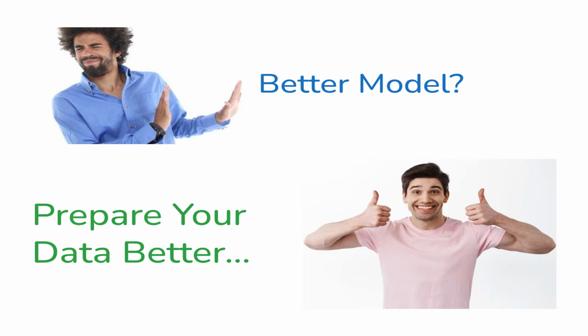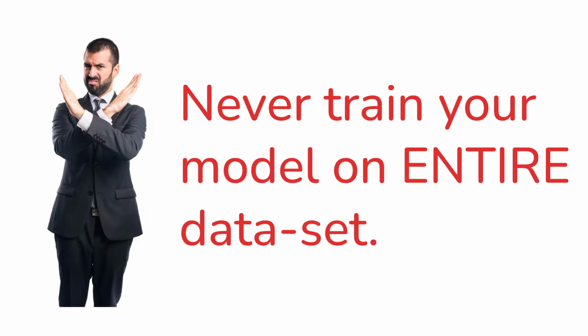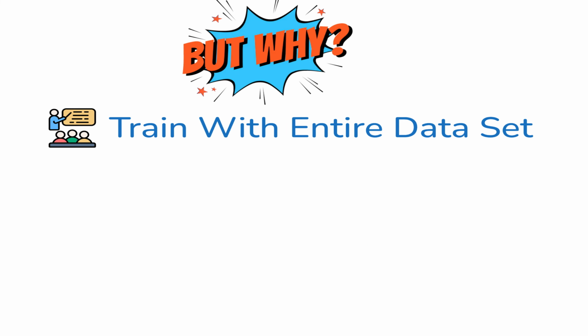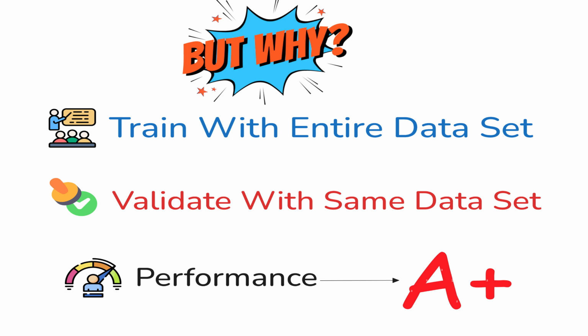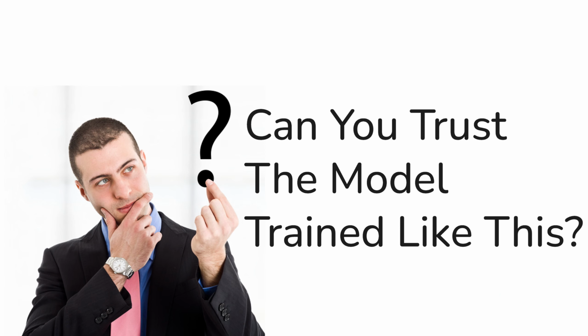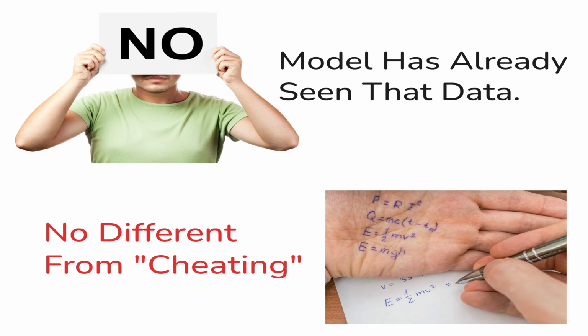The first thing to understand is why and how should we split the data. We should not train the model on the entire data set. We need to divide the data set for different purposes. Suppose you have a data set and you use the entire data set to train your model. After training, you check the performance on the same data and you see that the accuracy is very high. Now, the question is, can you trust this result? The answer is no, because the model has already seen this data during training. So it is not really predicting, it is just remembering.